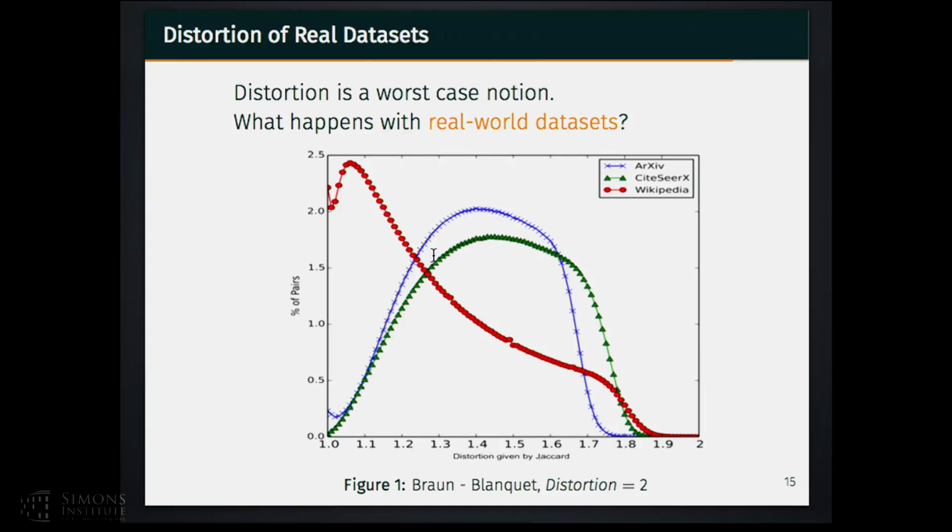by shingles of Jaccard. The procedure of the experiment is very simple. For each of the data sets, we picked 50 million pairs of documents, and we computed the distortion given by Jaccard of Brown-Blanquet. On the x-axis of the plot, you can see the value of distortion, and on the y-axis, you see the percentage of pairs of documents that have this specific distortion. As you can see from the plot, the average distortion using real data sets is smaller compared to the worst-case bound, which gives us some hope that maybe things are better on average.